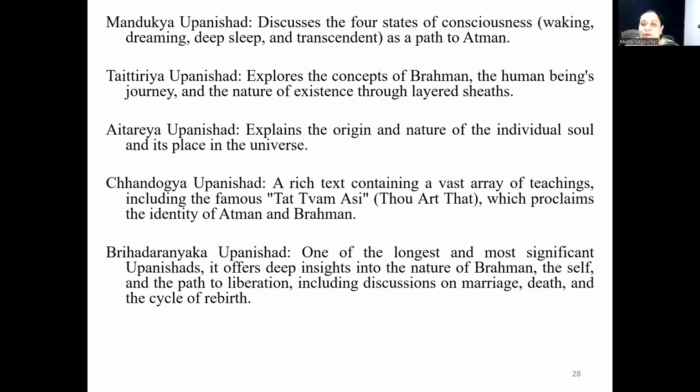Mandukya Upanishad talks about 4 types of consciousness. Taittiriya Upanishad explores concepts of Brahman and its journey and the nature of existence through layered sheaths, that is Panchakosha. Annamaya Kosha is one of those koshas. Aitareya Upanishad explains the origin and nature of the individual soul and its place in the universe.